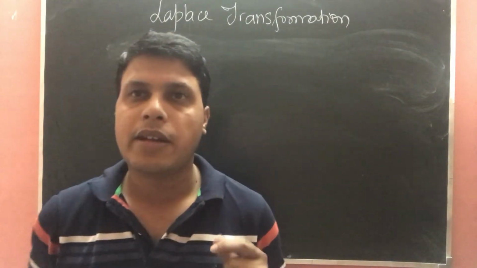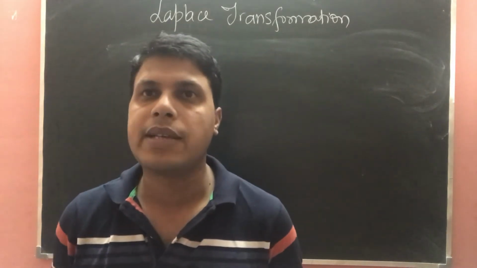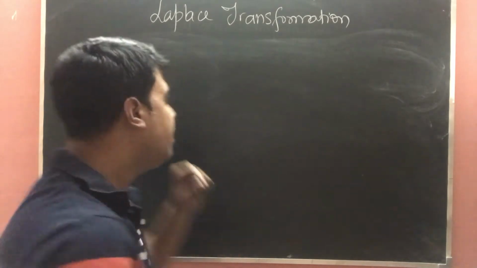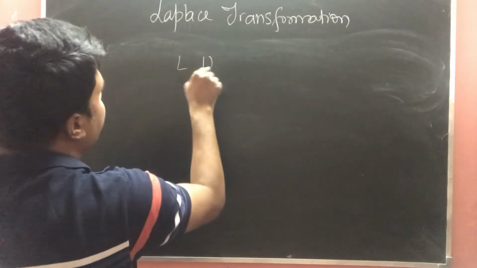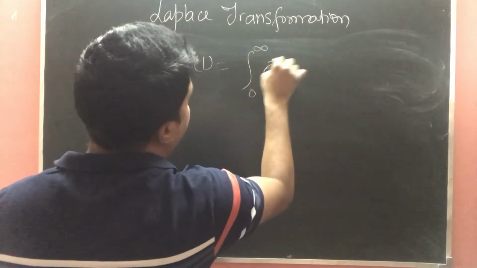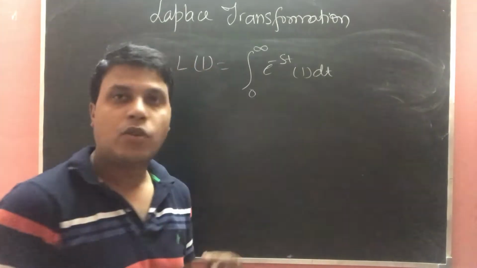Now using the definition, we are going to derive some results which can be further utilized as a formula. So first of all, what is the Laplace of 1? By the definition, I told you, it is the integral from 0 to infinity of e power minus st, f(t) is 1, dt. Hope it is clear.